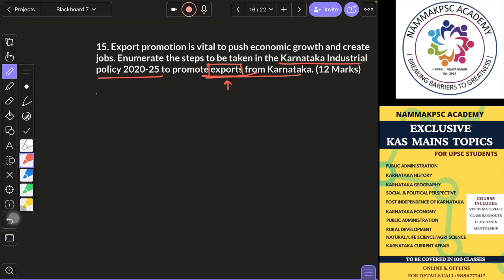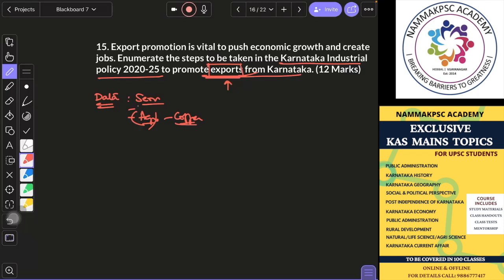Then you will write some data, or you'll cook up some data, just a broad idea. You can say that one of Karnataka's major exports will be from the service sector. You can write that. Then we are leading exporters in some agricultural commodities like coffee. These are common sense which you would know. You don't have to remember by heart. If you know something, you can add to that. If you know some data, you can write it.